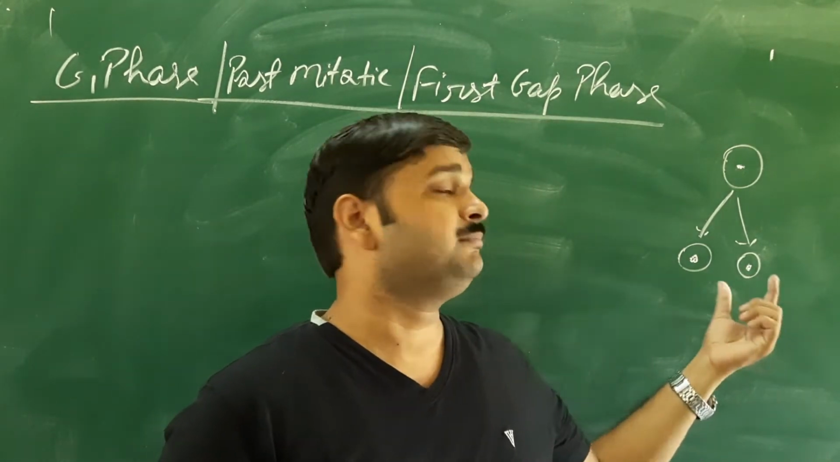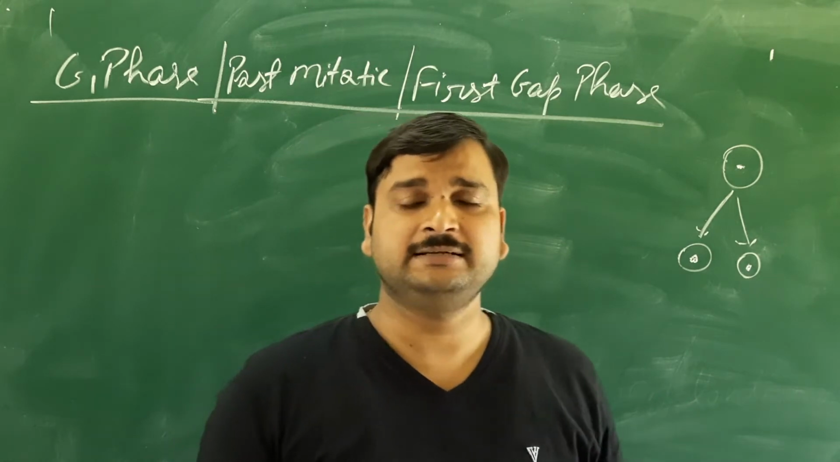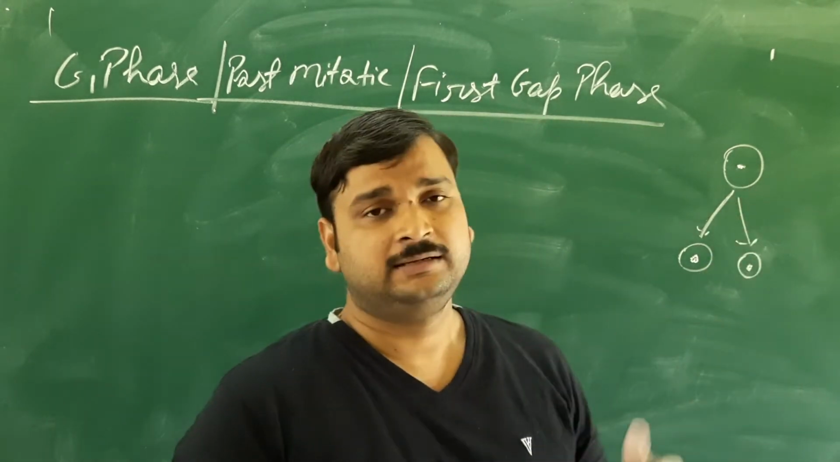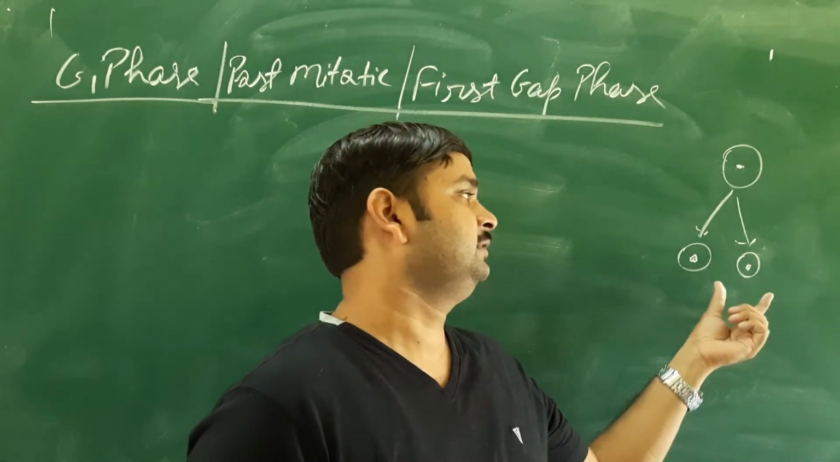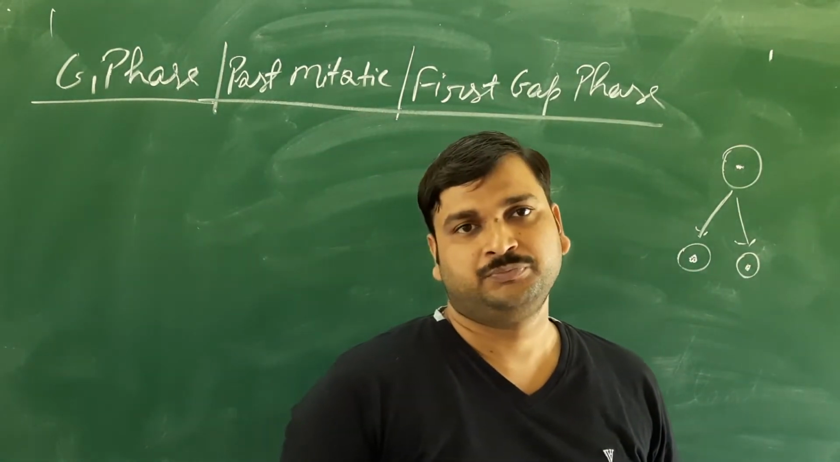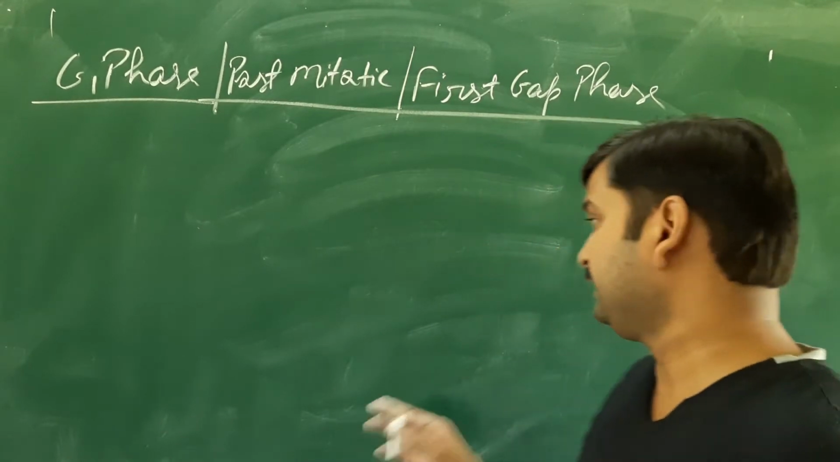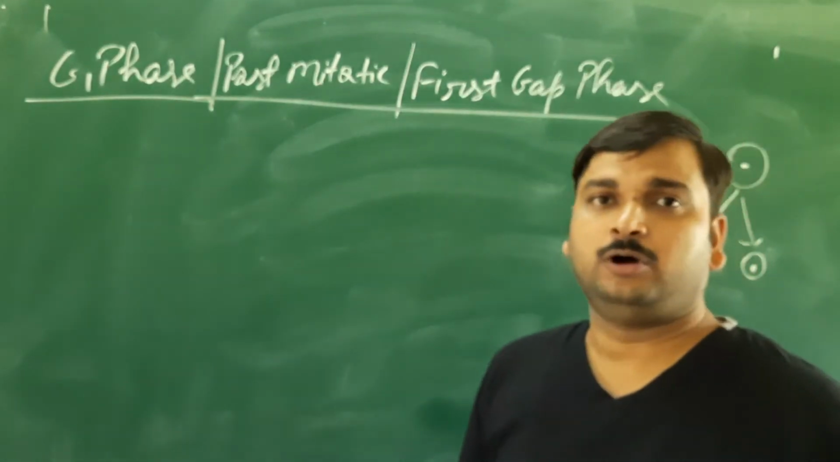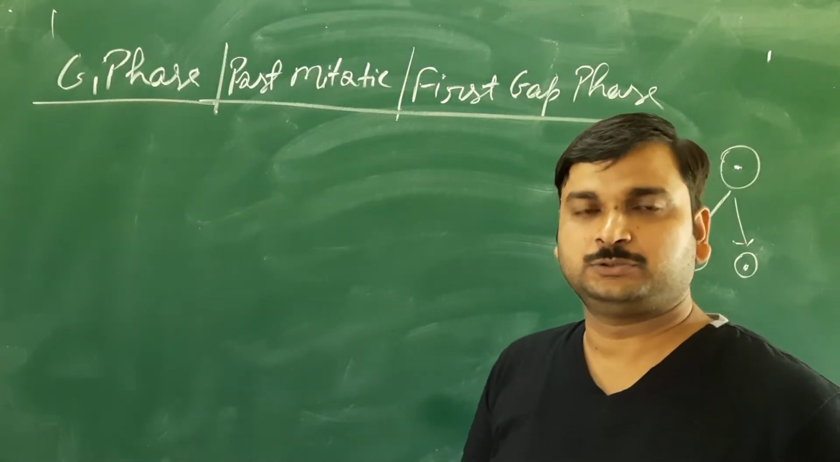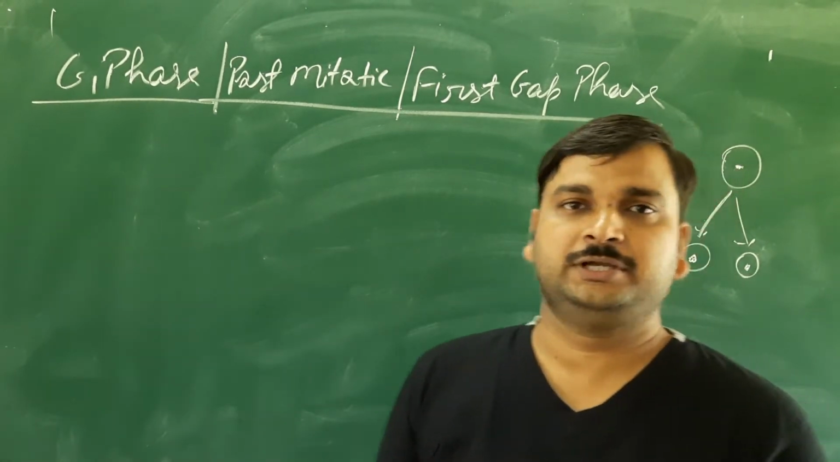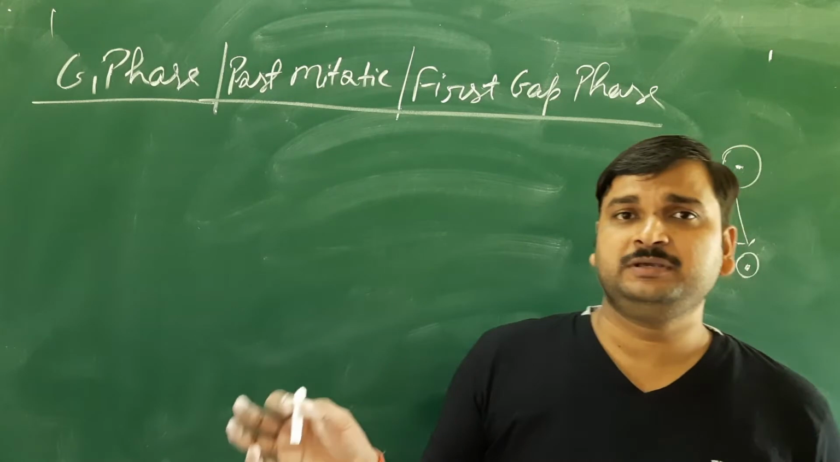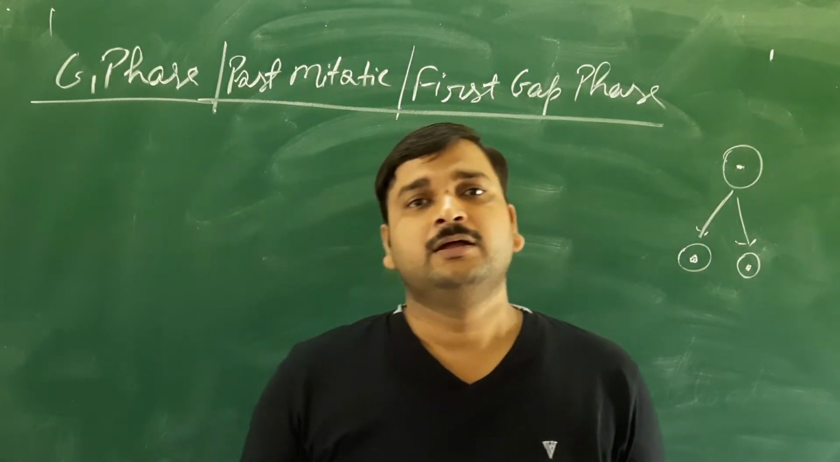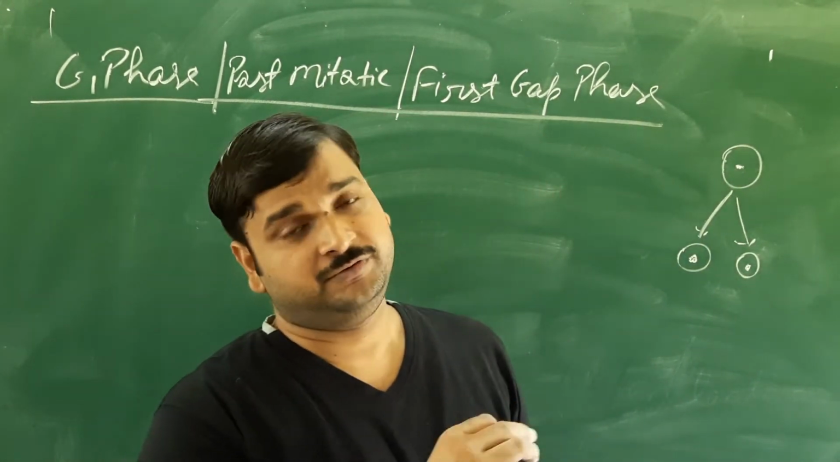All the membrane bound cell organelles that are present inside the parent cell will disintegrate. As a result they are absent in the daughter cells also. But what happens when they are undergoing into G1 phase? All these cell organelles like mitochondria, chloroplast, Golgi bodies, endoplasmic reticulum, lysosomes, vacuoles, all these will be reformed into the G1 phase.